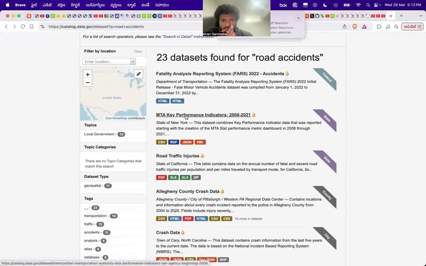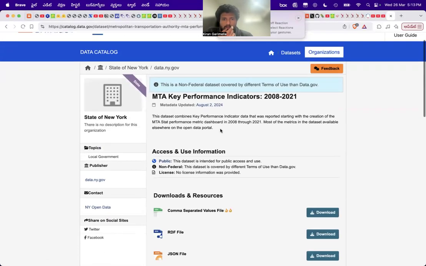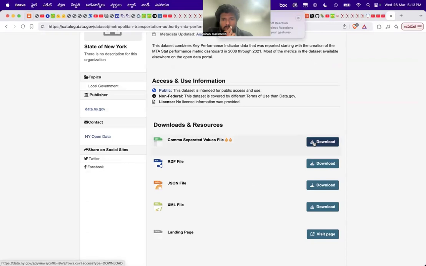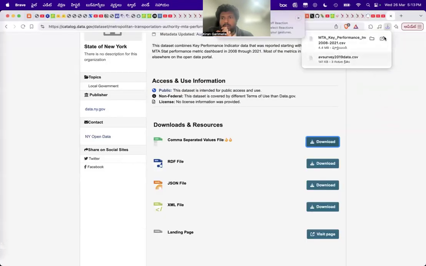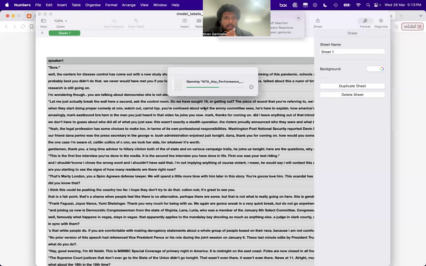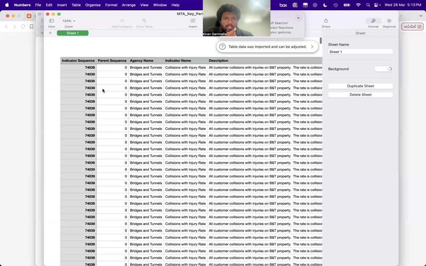So this is the state of New York, key performance data from 2008 to 2021. Let's check this. Sometimes these data sets are super huge, and I want to show you just useful stuff. Okay, this is not too big. It's 4.5 megabytes.